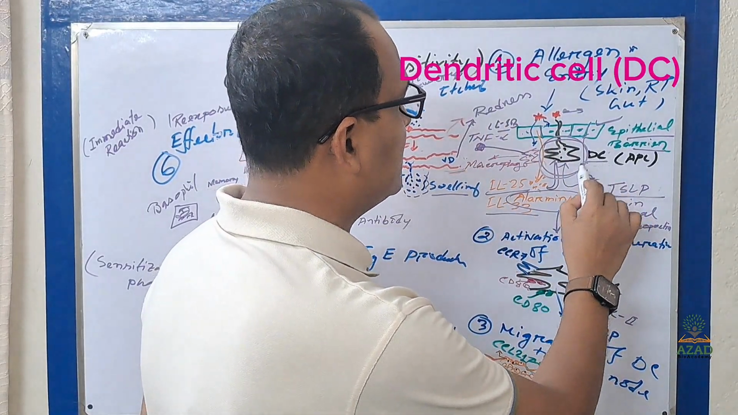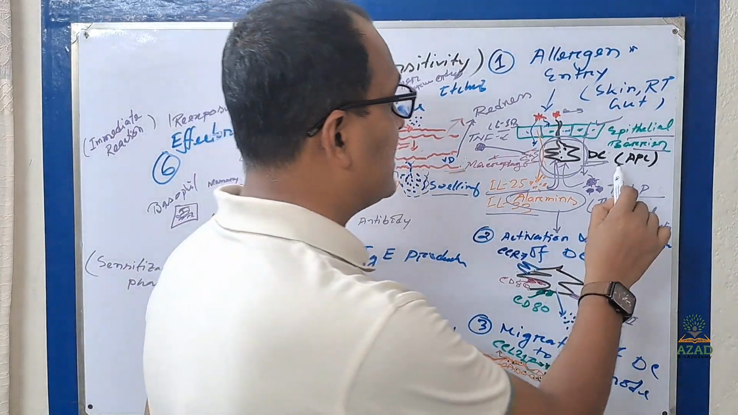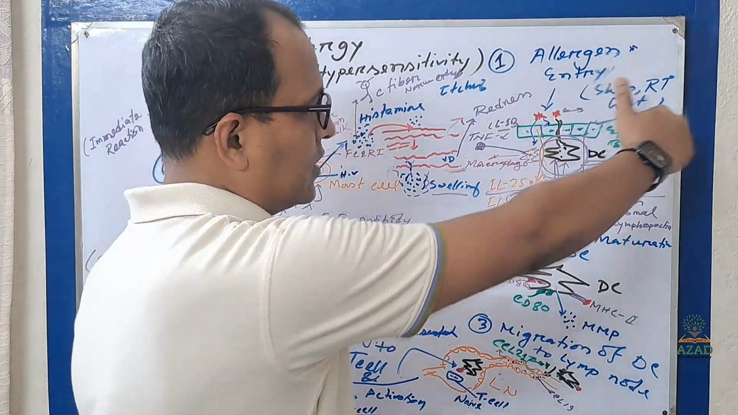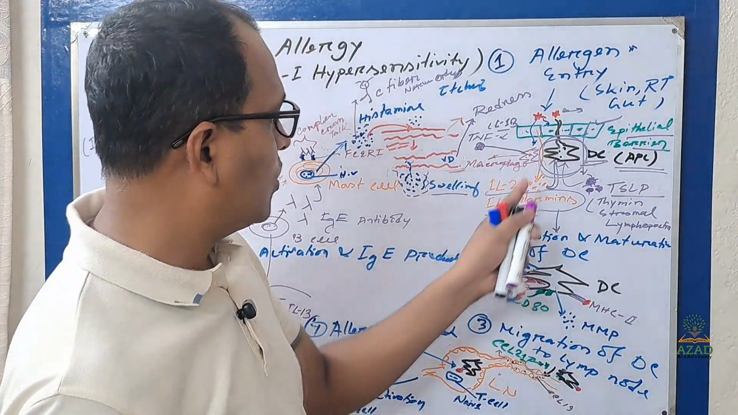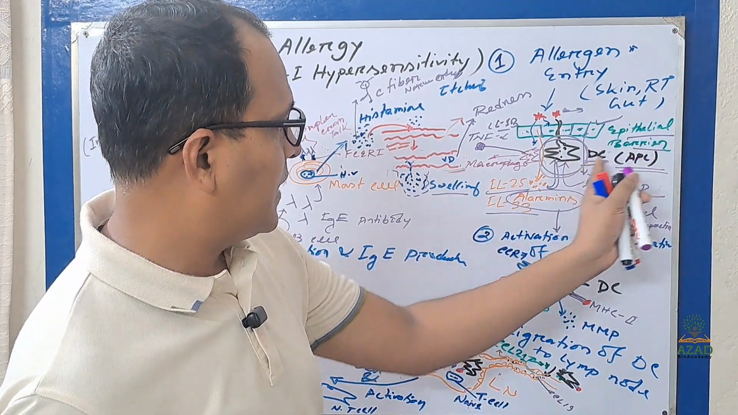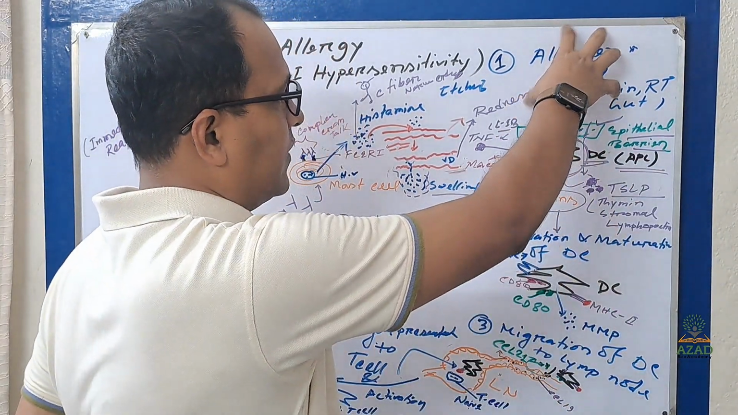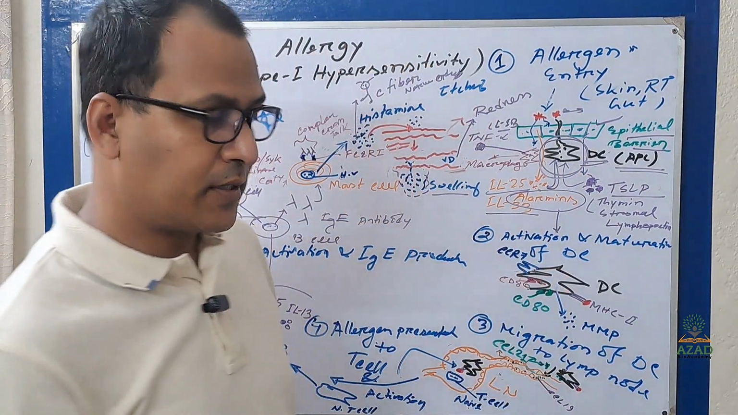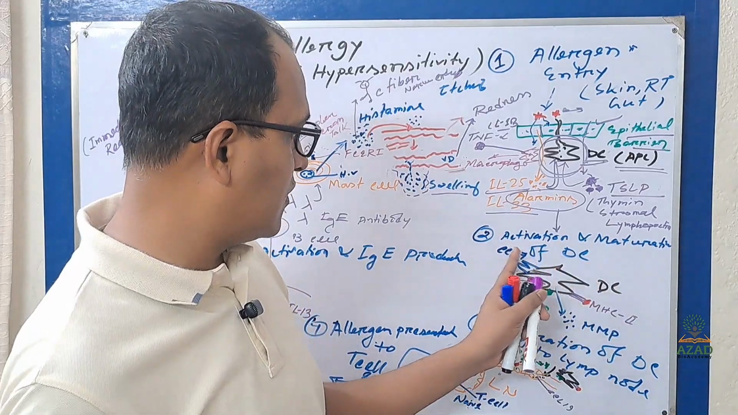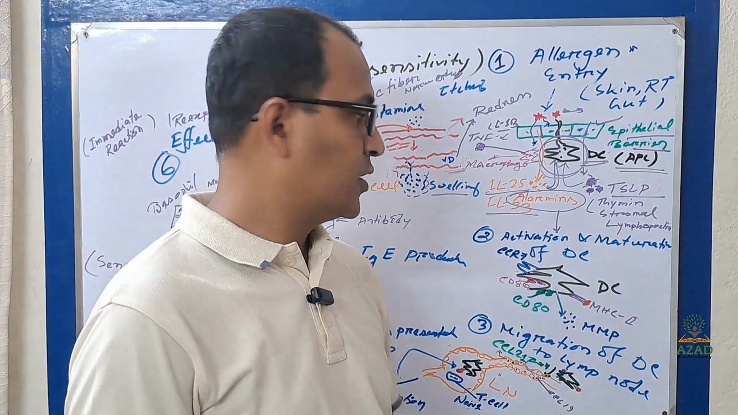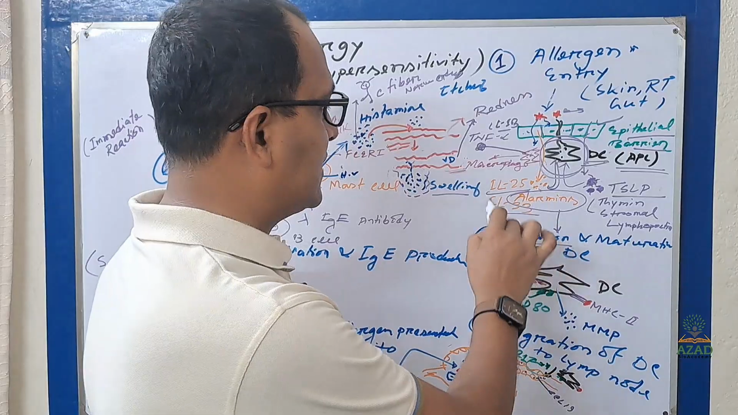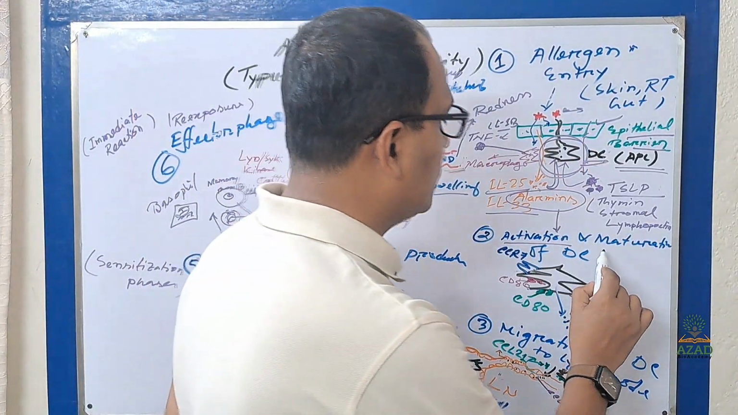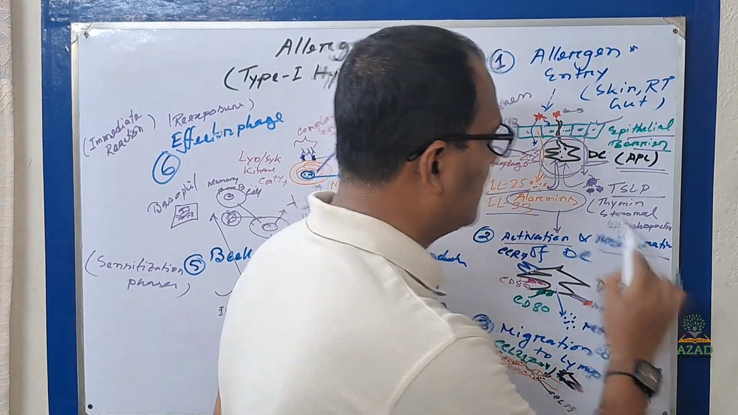This is your dendritic cell, that is DC. You can call it an antigen presenting cell. It is present just beneath the epithelial barrier. So that is the antigen presenting cell activation. The first phase is allergen entry. Now come to the second phase, activation and maturation of the dendritic cell. As I said, alarmins will activate the antigen presenting cell, that is the dendritic cell, and it will make the dendritic cell mature.